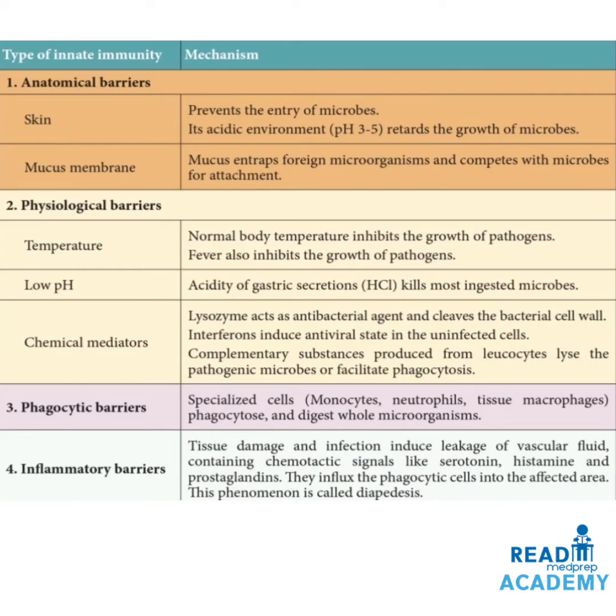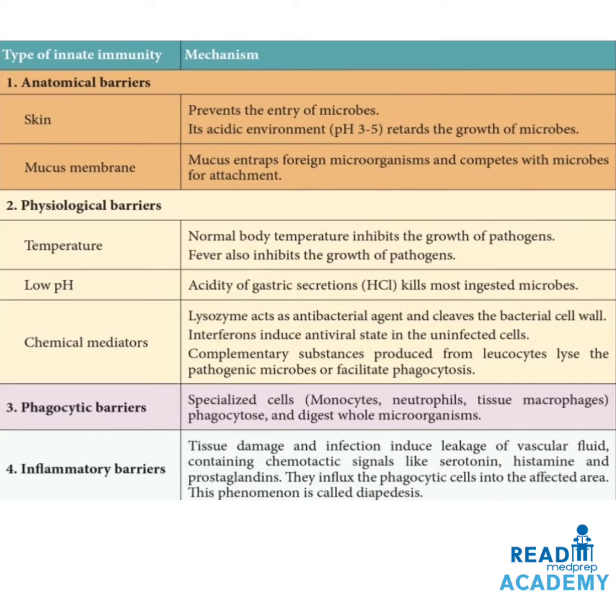Now, in this table, we can see the type of innate immunity and the mechanism it follows. Anatomical barriers, the skin and the mucous membrane. Skin prevents the entry of microbes. Its acidic environment, pH 3 to 5, retards the growth of microbes. Mucous membrane, mucus entraps the foreign microorganisms and competes with the microbes for attachment.